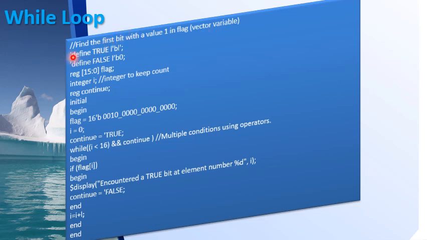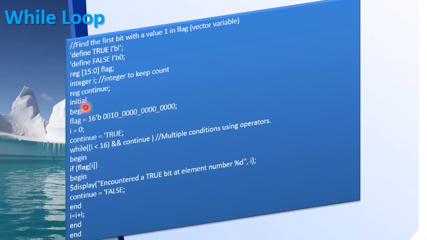Here I have to begin with two compiler directives, that is, define true as 1 and false as 0. Flag is a 16-bit register, and i is an integer. In addition, I have one more register called continue. This is required to combine the condition for checking for the first bit with the value of 1.